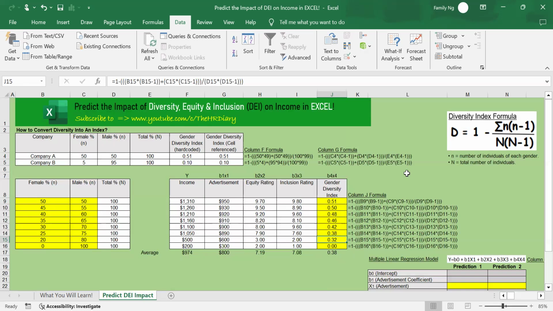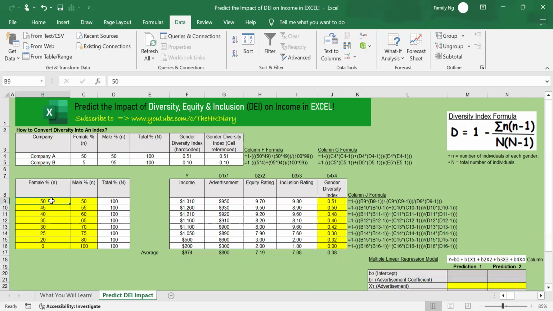Now, let's get back to explaining this Simpson's diversity index. The Simpson's diversity index captures two elements of diversity: richness and evenness. Richness refers to the number of different groups represented. So the more gender groups represented in a sample, the richer the sample. It does not consider the number of individuals of each gender.